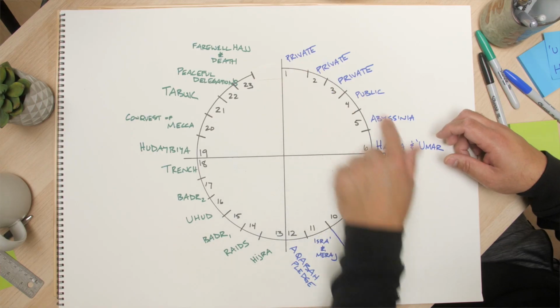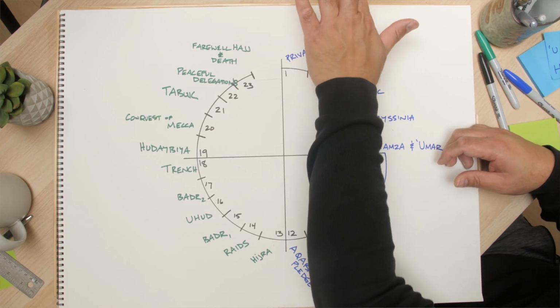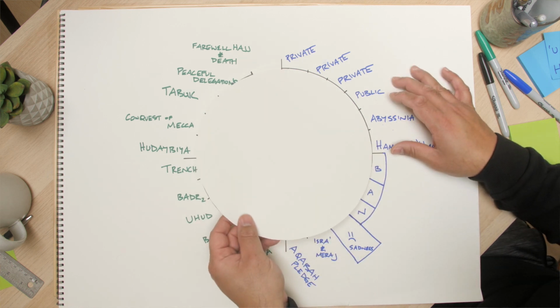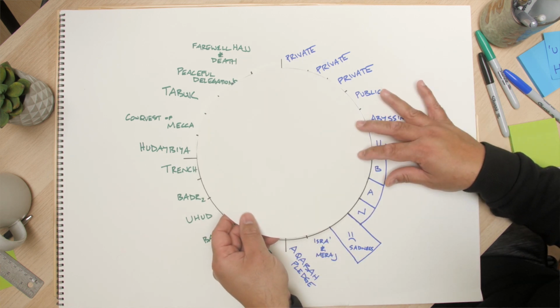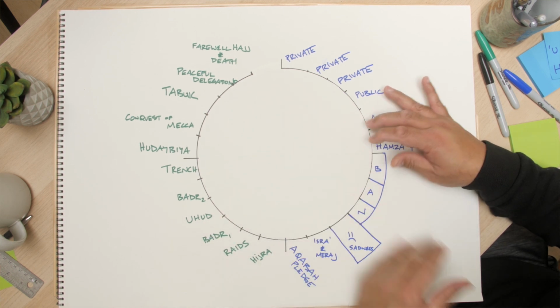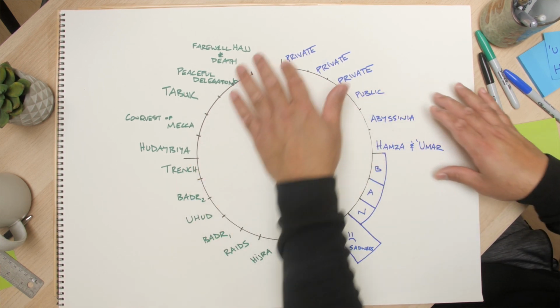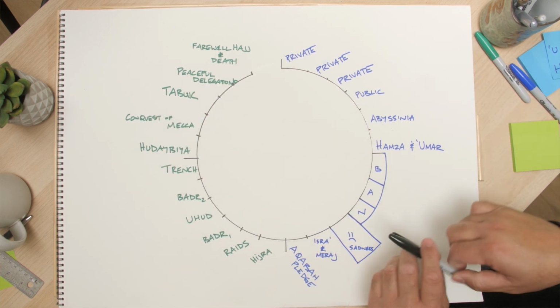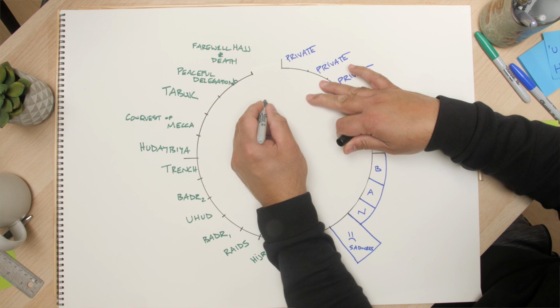Okay, so let's take a look at this chart right here. This is the Qur'an Year timeline that we drew out. I'm going to cover it up now. I just cut out this piece of paper right here. I'm going to cover up the Qur'an Year timeline. So we're just going back to a circle of events right here. Okay, so let's put that in place. So this is just the events on a system, right? So let's now call this the Hijri system, okay? So I'm going to write Hijri.